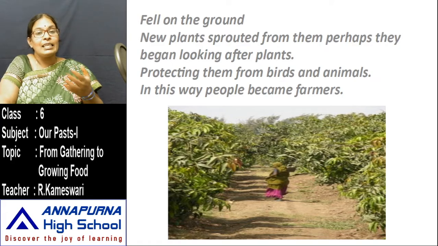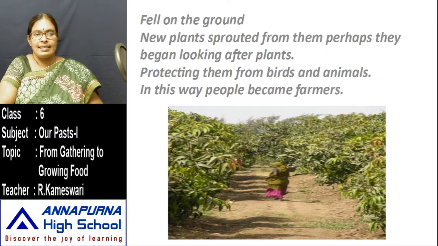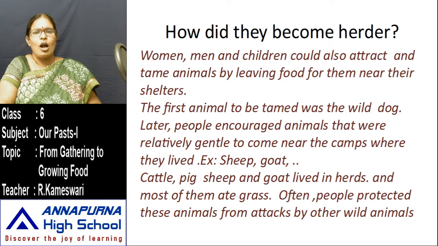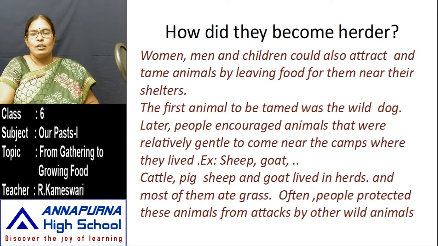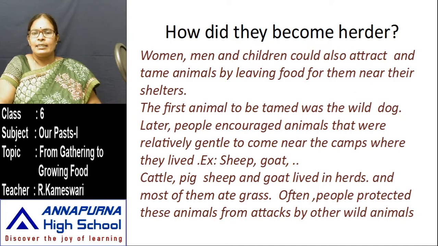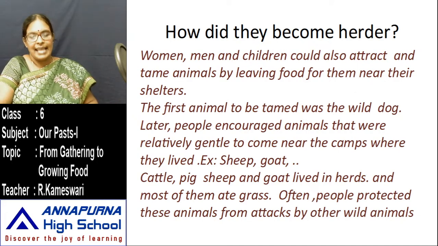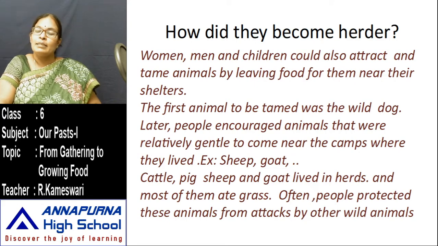They began looking after the plants. They protected those plants from the birds and animals. In this way, people became farmers. Like that, they learned how to grow plants and grasses. Next, how did they become herders? A herder is a person who keeps cattle.